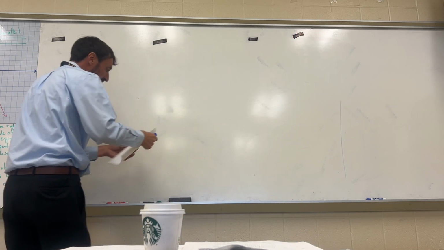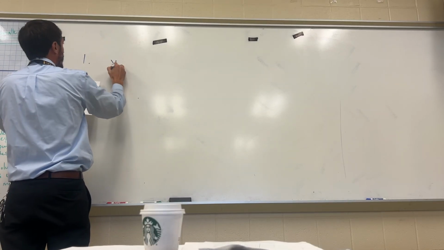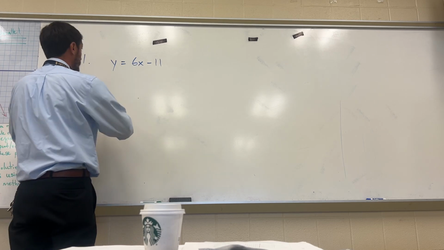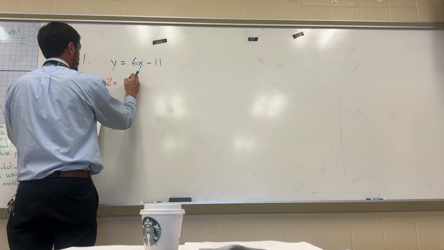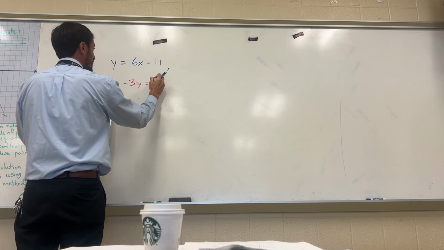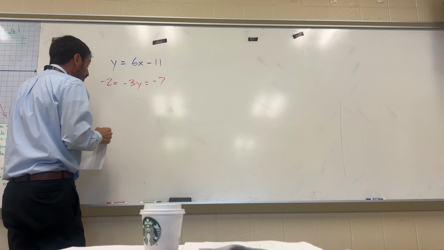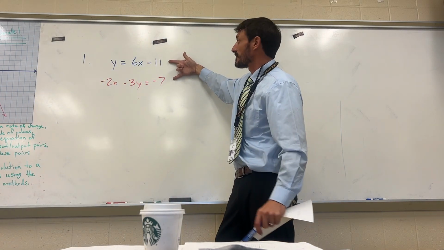And what I'm going to do is use some color. In class I did not. But we're going to start with number 1, y equals 6x minus 11. And the second equation is negative 2x minus 3y equals negative 7. And what we want to notice here is that we have 2 different equations, and each equation represents a line.